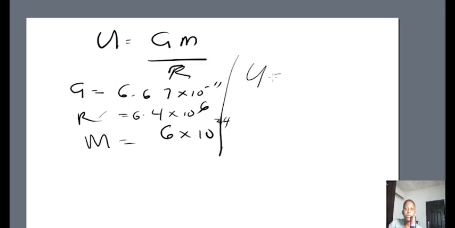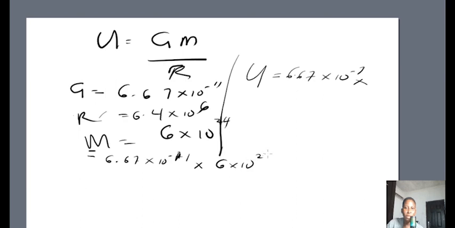So our U will be equal to 6.67 times 10 raised to power minus 11 times our M, 6 times 10 raised to power 24, then divided by our R, which is 6.4 times 10 raised to power 6. So what's going to be our answer?